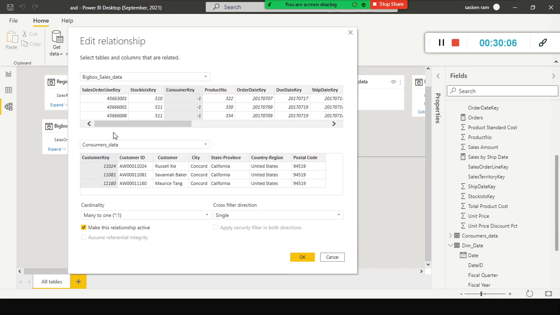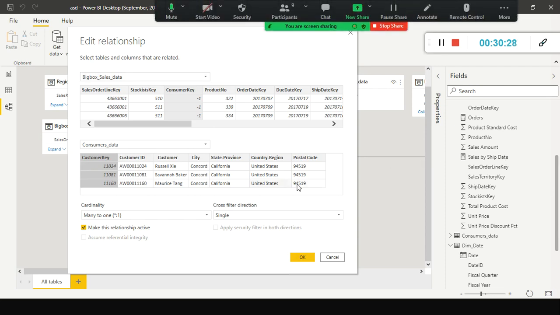Look here, the customer key from the sales data and the consumers data table customer key, right? These two got linked up here. Okay, we have established a relationship. You can select whichever column you need, but one way this is very good: if you use manage relationship or edit relationship, you will be very clear.